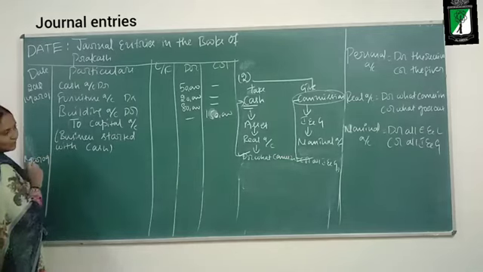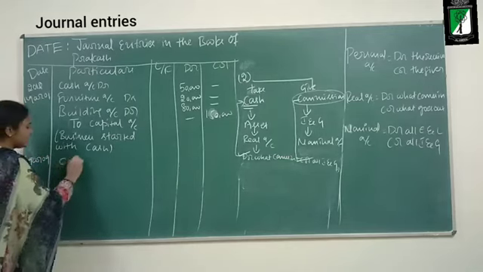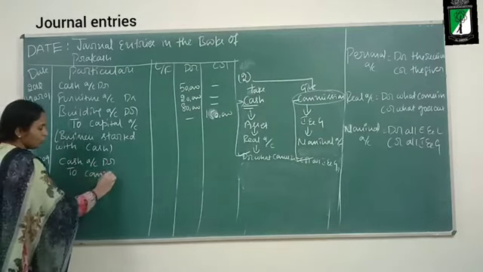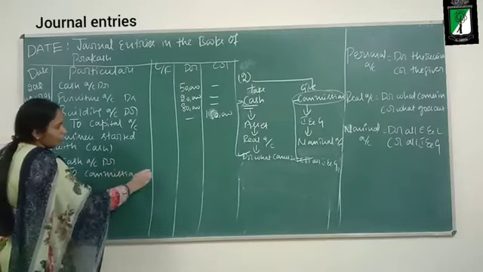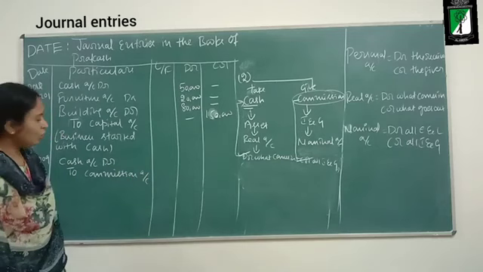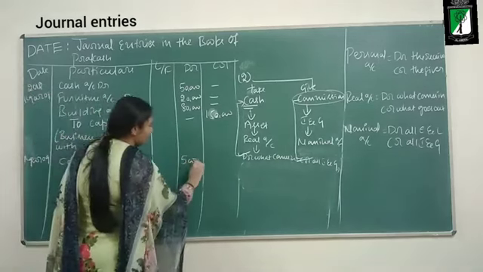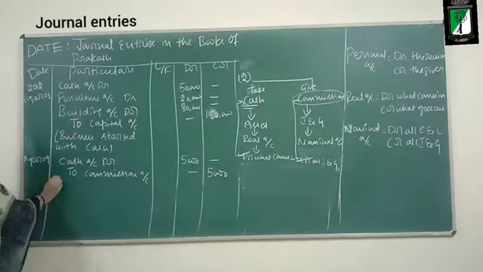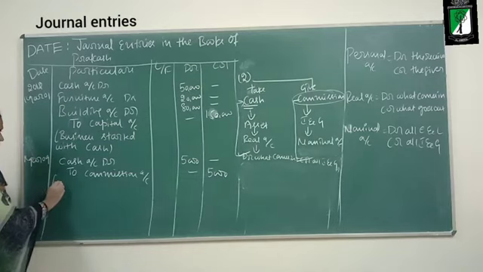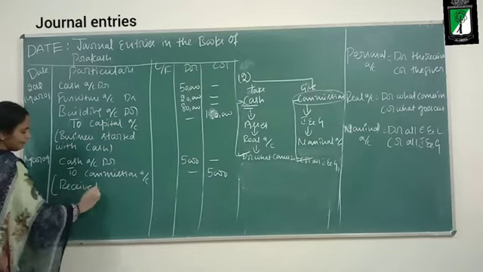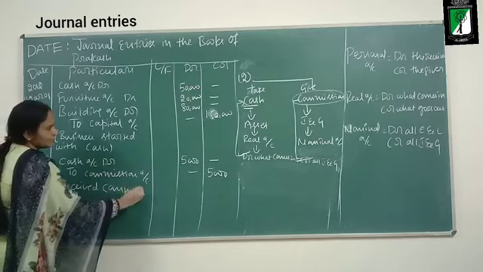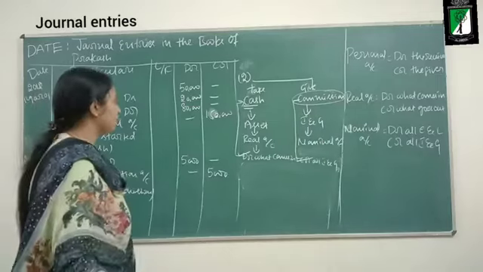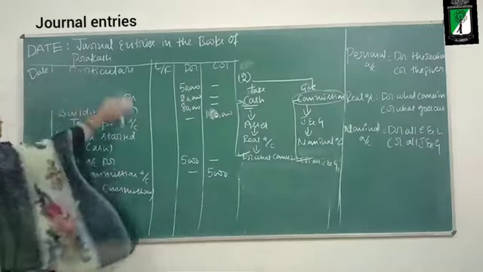So what is the journal entry? What should I debit? I should debit cash. Cash account debit to commission account. What should I credit? Commission account. What is the value? Rupees 5,000. Narration: Received commission. Now moving on to the next journal entry.